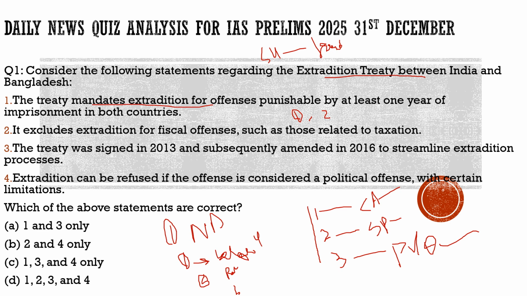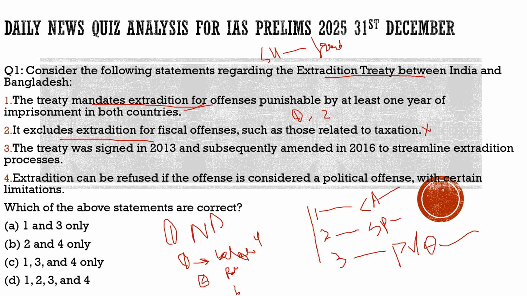100% correct, because here both countries are involved, and the punishment given to her is for at least 1 year. So in this case, it is mandatory for the country to extradite, to send that person back to the country which is demanding her or him. So the first statement is correct. Second statement: it excludes extradition for fiscal offenses. There is no such exclusion related to fiscal offenses. So this statement is incorrect.